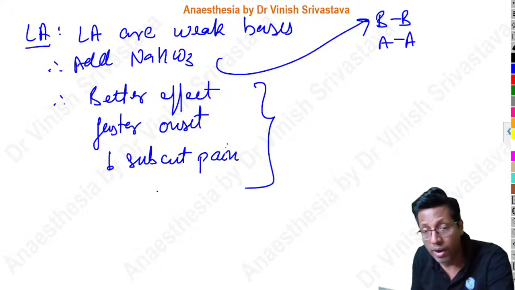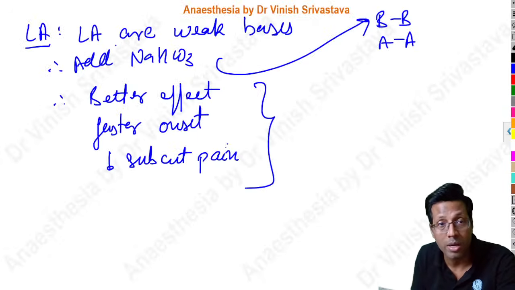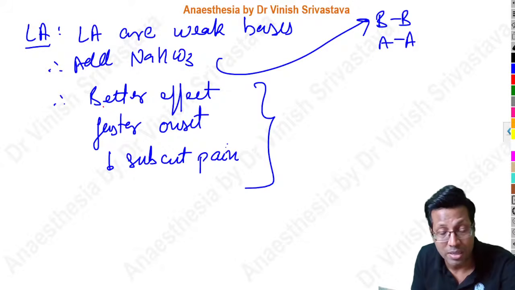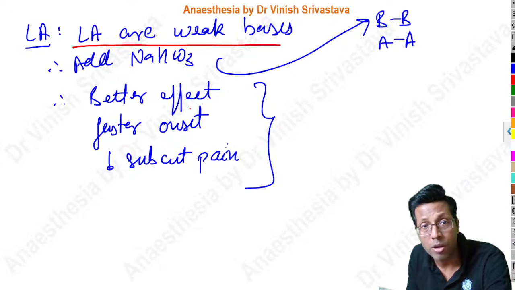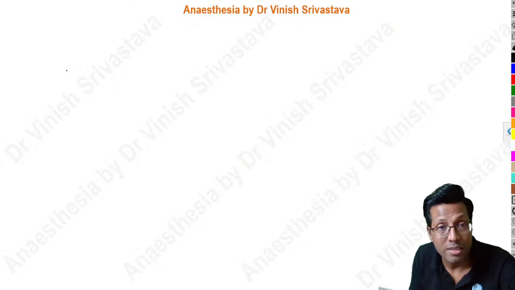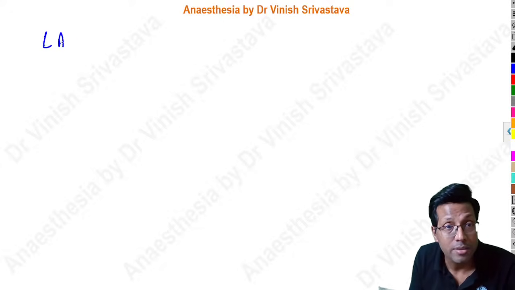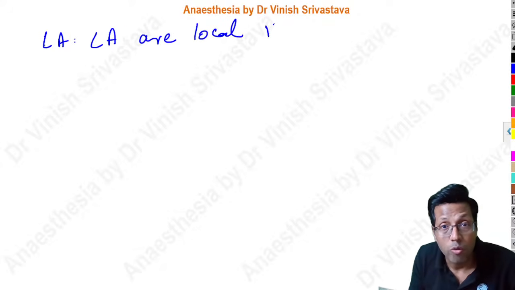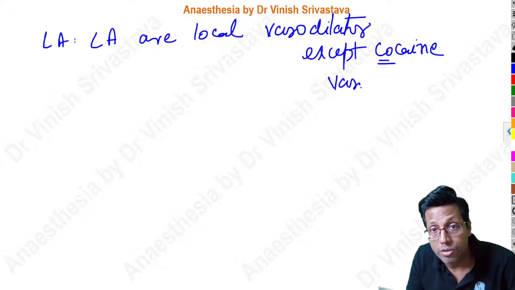On the other hand, why do we add adrenaline? Remember adrenaline. So here we discussed the first point about local anesthetic drugs, that they are basically weak bases. Apart from that, there's another property of local anesthetic drugs, that local anesthetics are local vasodilators. They have an inherent property, except for one drug, that is cocaine. Except for cocaine. Remember cocaine, that is a vasoconstrictor.